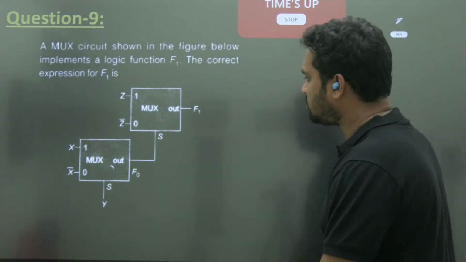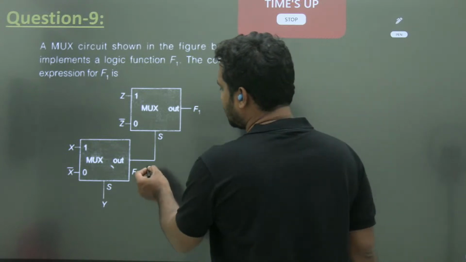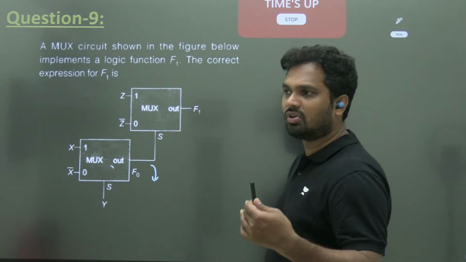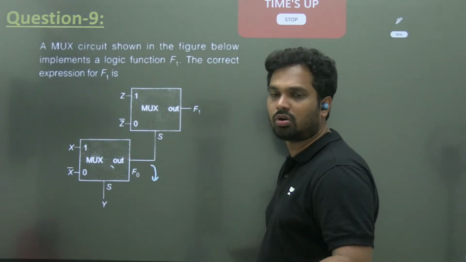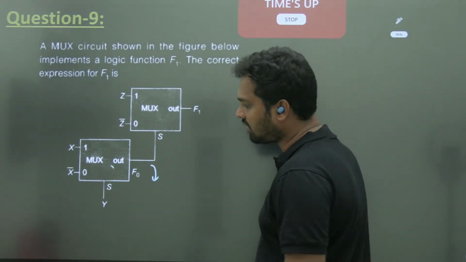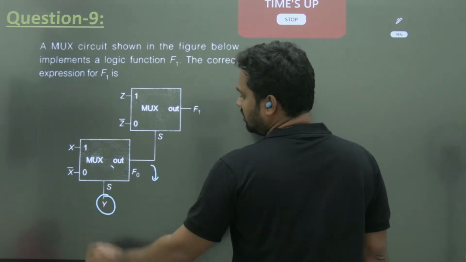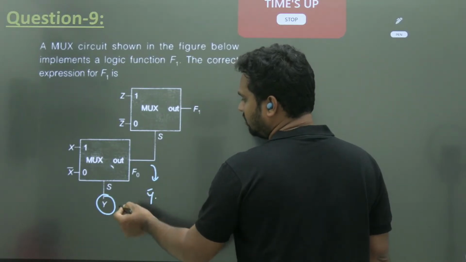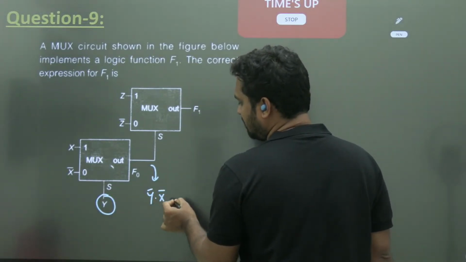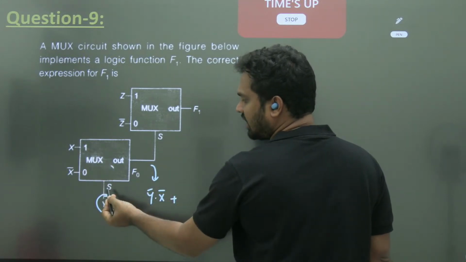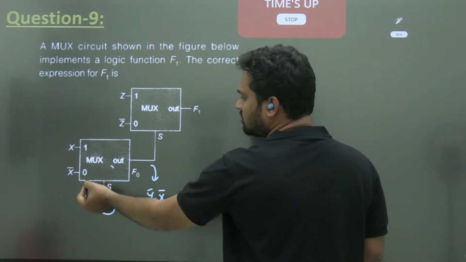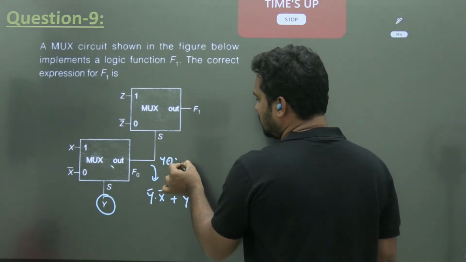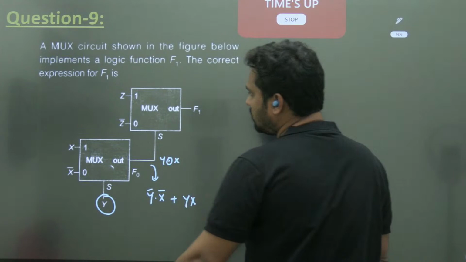So let's go. For the 2/1 MUX, what is the expression? The characteristic equation of the 2/1 MUX is S bar I0 plus S I1. So that is y bar x bar plus y x, which is nothing but y XNOR x.